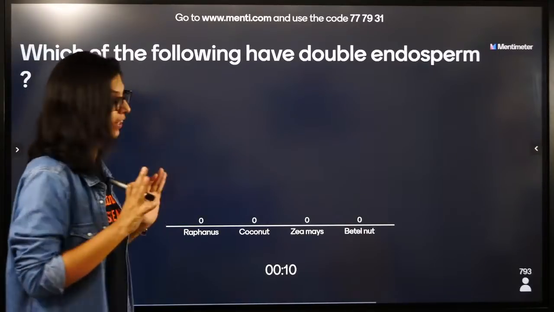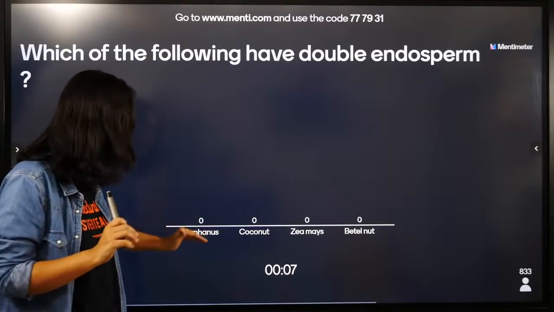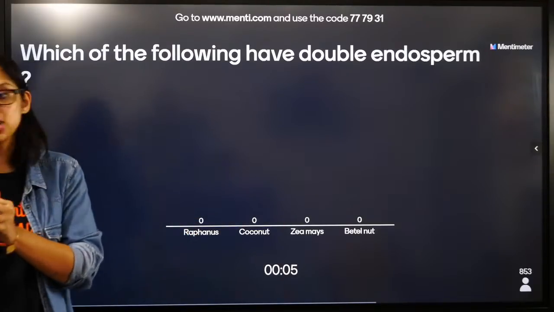Which of the following have double endosperm? Okay, I'm not going to give you a hint. It's very common. Very good question. Raffinus, coconut, Z-maize, betel nut on your screens.